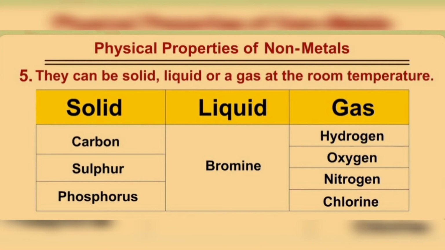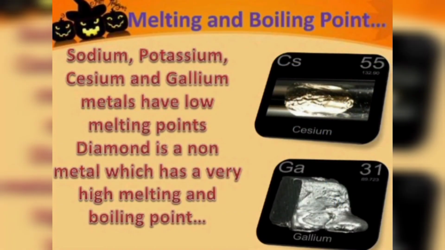Let's move on to other properties, the melting point and boiling point of metals and non-metals. In metals, both melting and boiling points are high. Most metals melt and boil at very high temperatures. The exception is gallium, which melts very easily in our hand, so it has a low melting point.